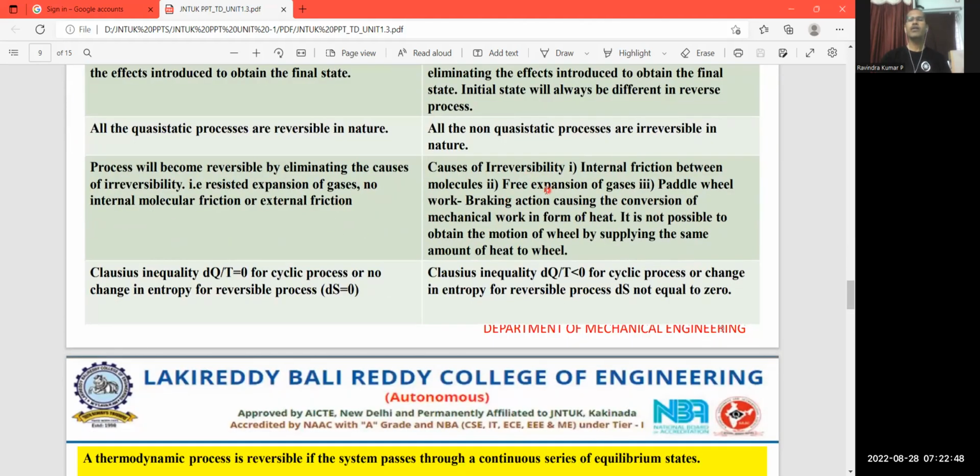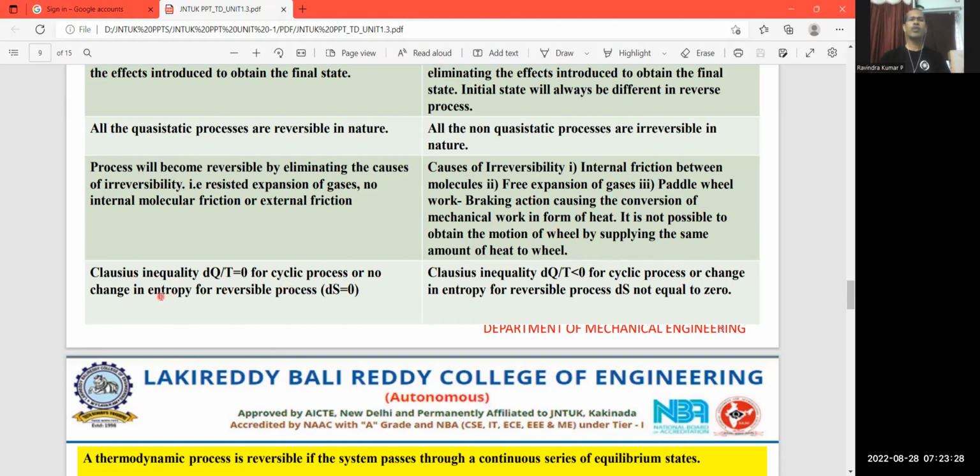Here, what are the causes of irreversibility? A process is going to become irreversible because of these reasons. One is internal friction between the molecules. The second one is the free expansion of gases or the throttling process. Then paddle wheel work, that is the braking action causing the conversion of mechanical work into heat. It is not possible to obtain the motion of the wheel by supplying the same amount of heat to the wheel. So this is going to cause the irreversibility.